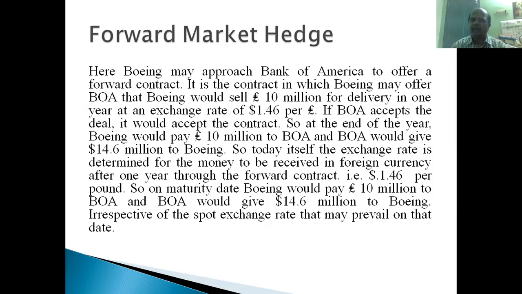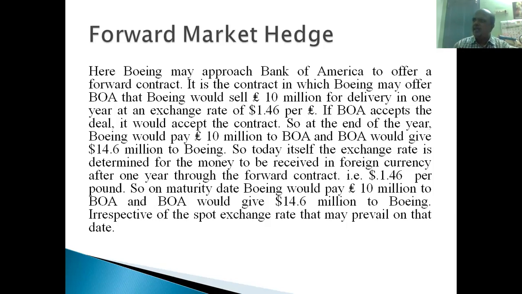Boeing may approach the Bank of America to offer these 10 million pounds for sale through this forward contract, right? So it is a contract in which Boeing may offer Bank of America that Boeing would sell.